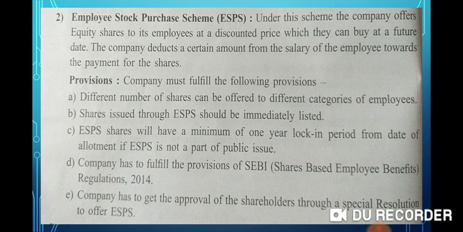So there are certain provisions. Company must fulfill the following provisions while issuing shares to their employees. First, a different number of shares can be offered to different categories of employees. There are various employees working under one organization, so a different number of shares can be offered to such different categories of employees. Shares issued through ESPS should be immediately listed with the stock exchange.